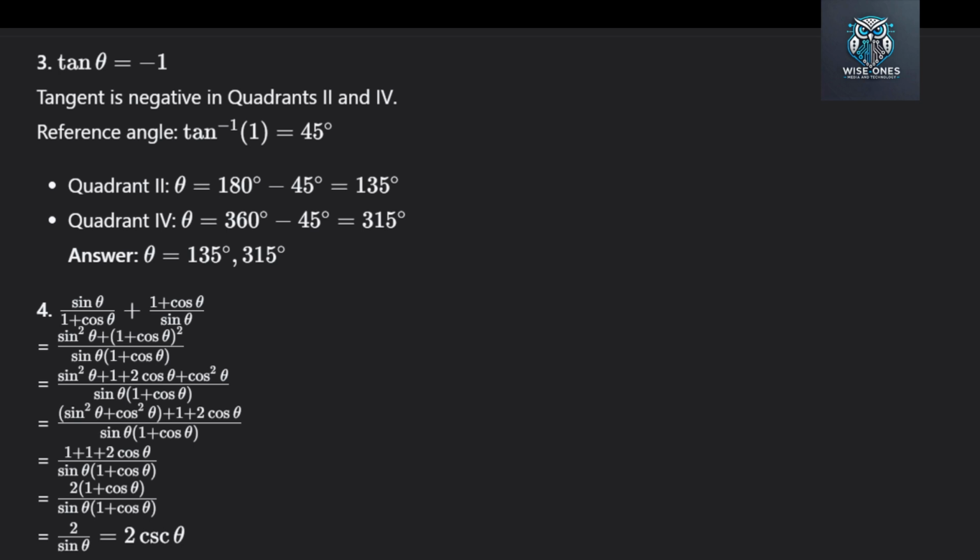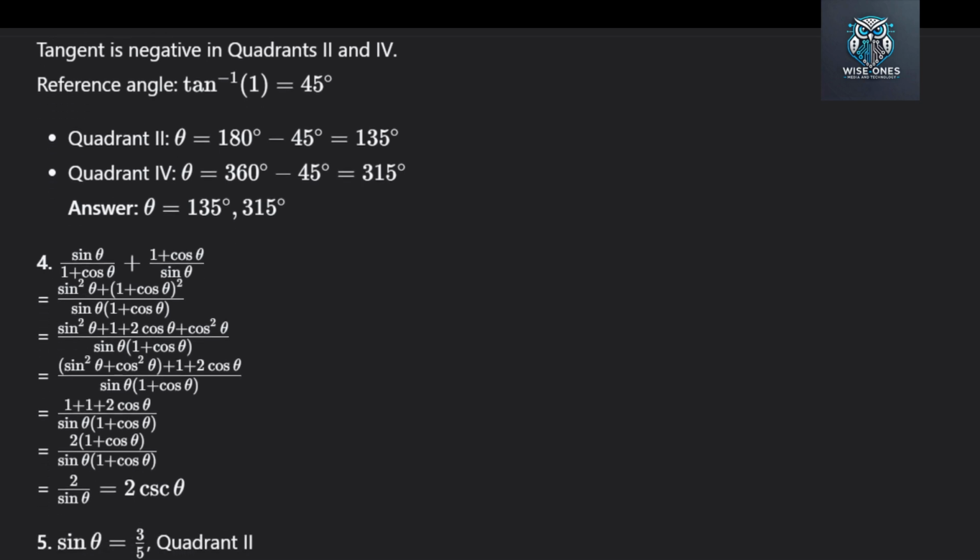Answer 3. Tan theta equals -1. Tangent is negative in quadrants 2 and 4. Reference angle for tan 1 is 45 degrees. Quadrant 2, 180 minus 45 equals 135 degrees. Quadrant 4, 360 minus 45 equals 315 degrees. Answer: theta equals 135 degrees and 315 degrees.